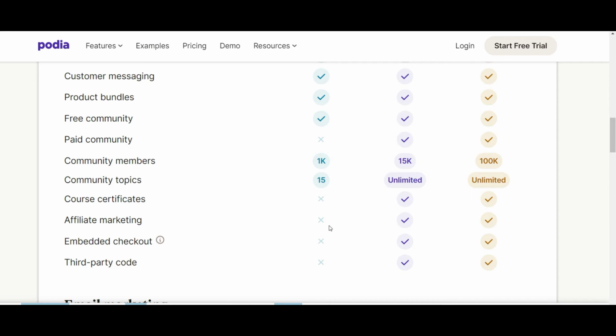Things like the course certificates, affiliate marketing course certificates. Obviously, when someone completes a course, you can send them a certificate. It creates more engagement with your customers, and it can be a useful feature to have. So if you want to have that, you'll have to upgrade.